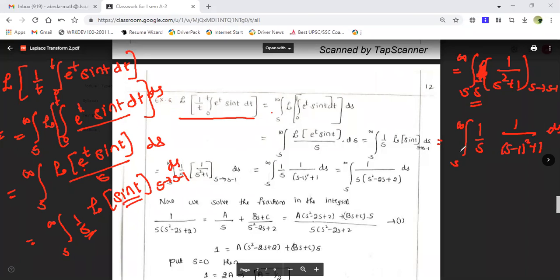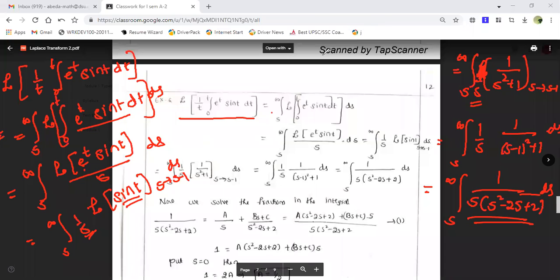Okay. So this is our required integral, that is integration s to infinity, guys. It is 1 upon s into this; you can expand it and write it as s square minus 2s plus 1 plus 1, that is 2, into ds. So this is the final integral. Now what we do, we have to use partial fractions in order to solve this, because it is a bit difficult to handle for integration. Let's see how we will solve it.